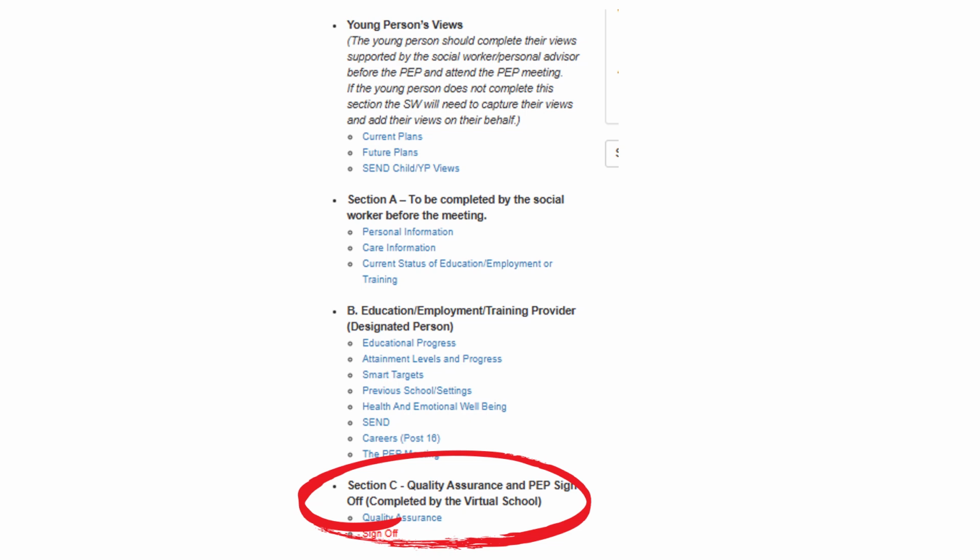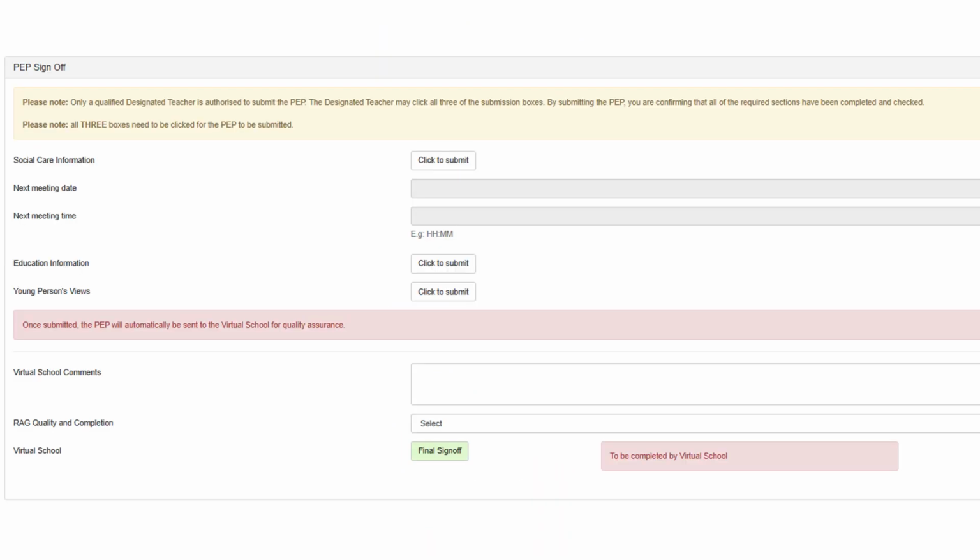Returning to the contents page, the final highlighted section is quality assurance and sign-off. This is what the sign-off page looks like. For the PEP to be signed off, you must click the Click to Submit tabs. Please note, only the social worker can submit their section. Only the education provider can submit the education information section. Any professional can confirm the pupil's view submission.